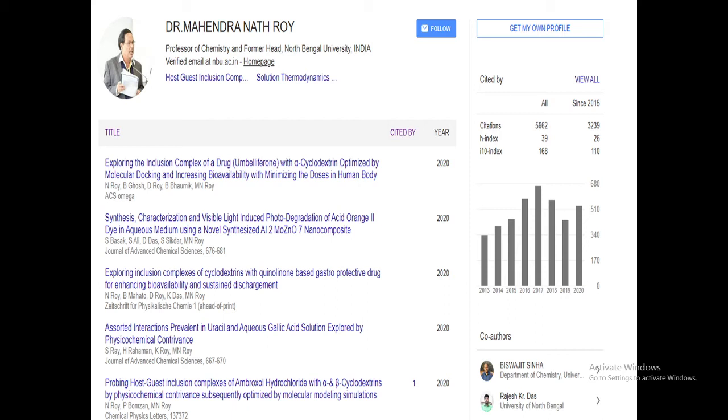Next you see the publications here, and this is very important. If you want to see that data, you only go to Google, write down the name of any scientist or professor, then you can see that data. So it is very, very important for research.